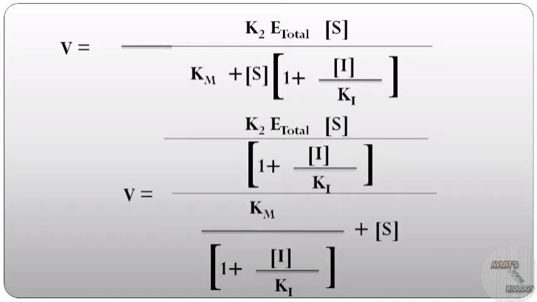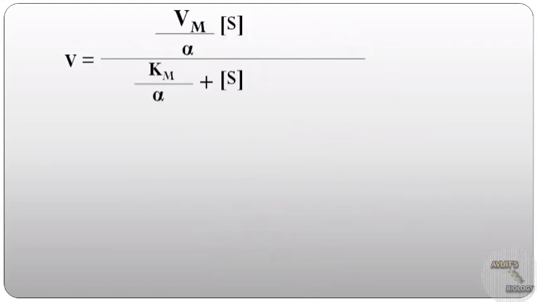Now if we divide both the numerator and denominator by 1 plus I by Ki, the equation will be like this. If we consider K2 E total as Vm and 1 plus I by Ki as alpha, then the equation will be V equals Vm by alpha into S by Km by alpha plus S, where alpha equals 1 plus I by Ki.